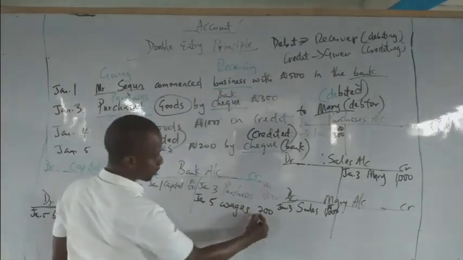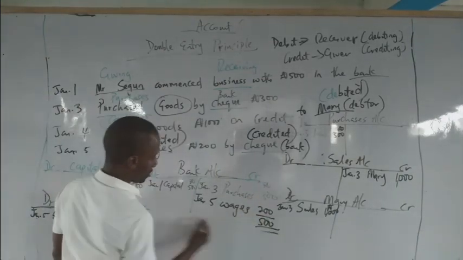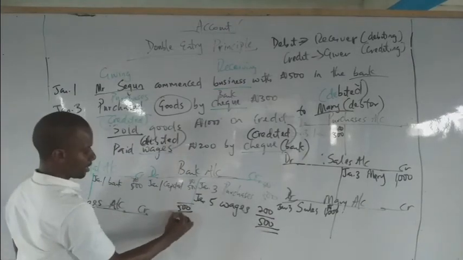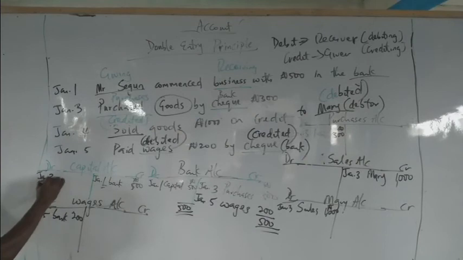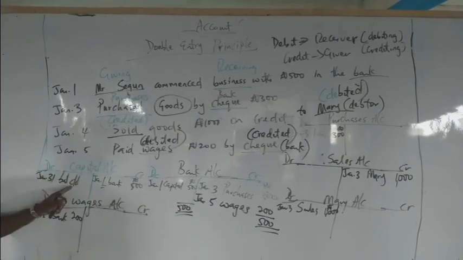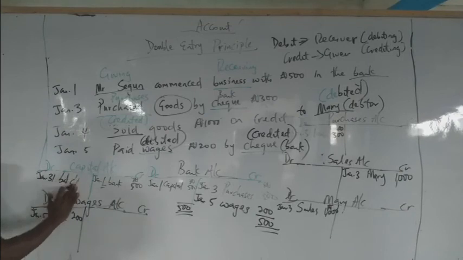So 300 plus 200 is 500. Then bring down this 500. You can see this account is closed. Then closing balance. When does January end? January usually ends on the 31st. We are going to write closing balance here. C/D means closing balance carried down. Let me repeat, balance carried down.